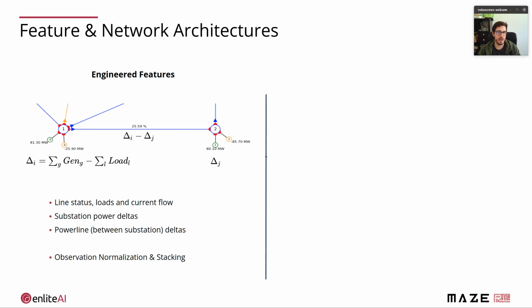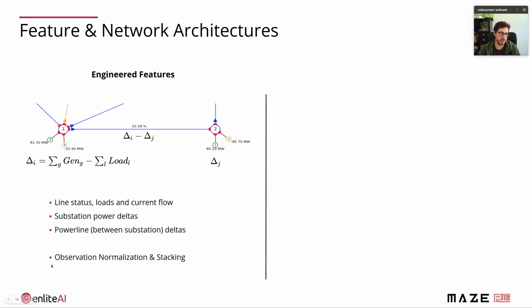Okay, so the last bit that is now missing are the features and the networks that we employ. We started out with quite complex graph convolutional models, but in the end we were using quite simple features and models. These features comprise, for example, line status, loads, current flow, deltas between substations of these features, and so on and so forth.